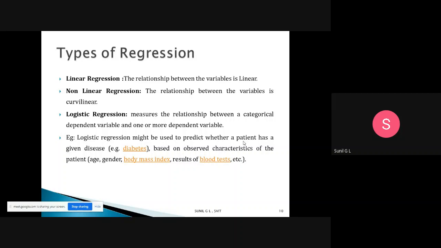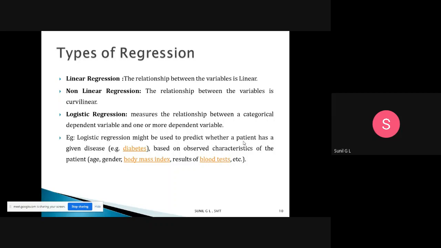Next, the third one is logistic regression. Logistic regression measures the relationship between a categorical dependent variable and one or more independent variables. Here we will use the concept of categorical variables. For example, logistic regression might be used to predict whether a patient has a given disease, such as diabetes, based on observed characteristics of the patient.